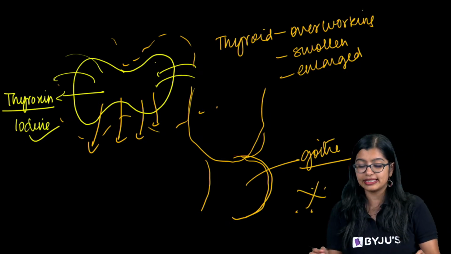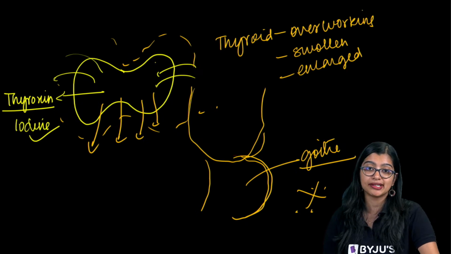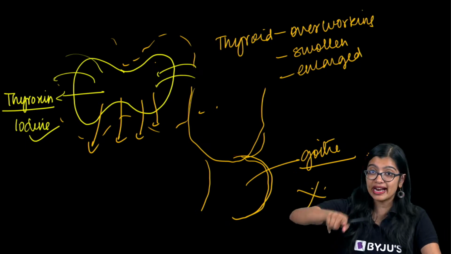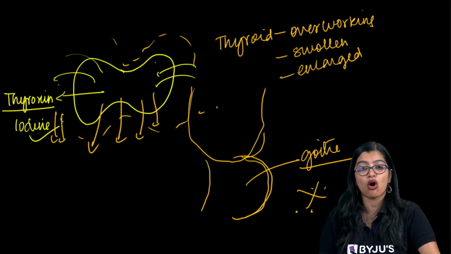So are we clear with the disease? Are we clear with why goiter takes place? Simple goiter, mainly due to less thyroxine. But why less thyroxine? Because of deficiency of iodine.